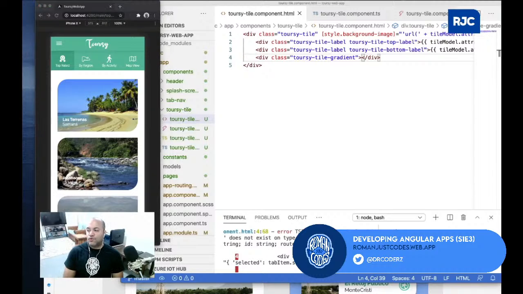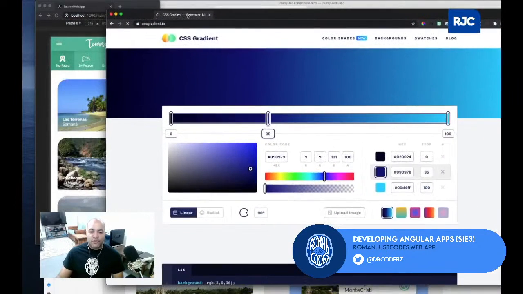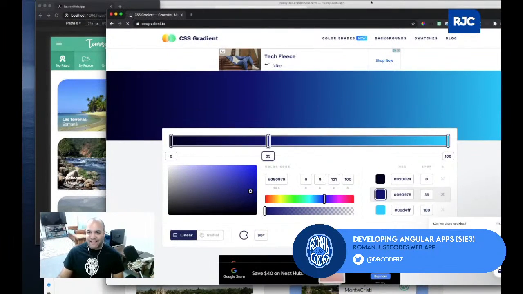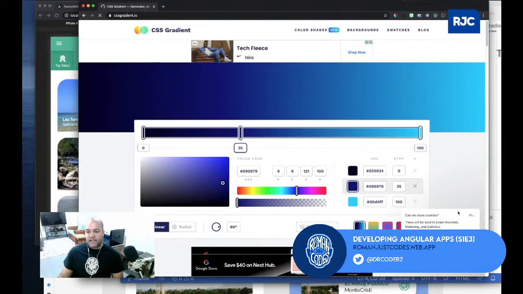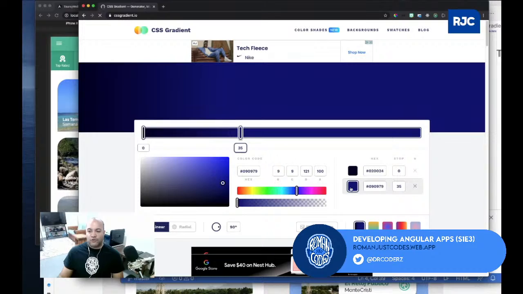A great resource for you to do gradients, if you want to do that, you can try cssgradient.io. It actually creates the gradients for you, so it's pretty cool. You don't have to be doing any guesswork. So I'll say, for example, I need only 2 colors. I'll do from black to white, and then I'll just have my gradient going like that.